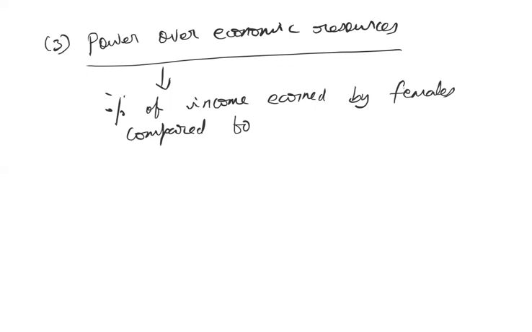So everywhere that discrimination persists. In every area, even though the females might be doing the same work as a male counterpart, the males are always paid more than the females. So that discrimination is prevalent in almost every sector in almost all countries. So in order to know that discrimination, this measurement is used: percentage of income earned by females compared to males. Or in other words, what is the share of female income out of the total national income compared to males, relative to the female population in a country. So this is the gender empowerment measure.